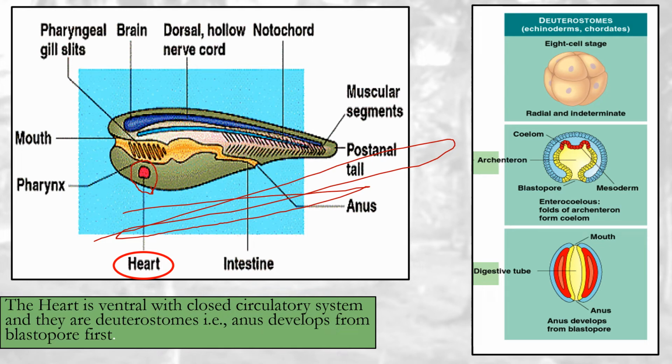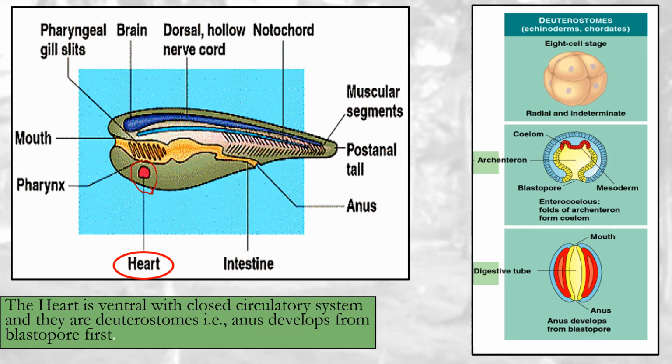And what is the blastopore? If we divide the zygote into many cells, then after gastrulation there will be a blastopore present. So if I discuss the blastopore in detail, when the zygote forms, it cleaves into 2 cells, into 4 cells, and then 8 cells.